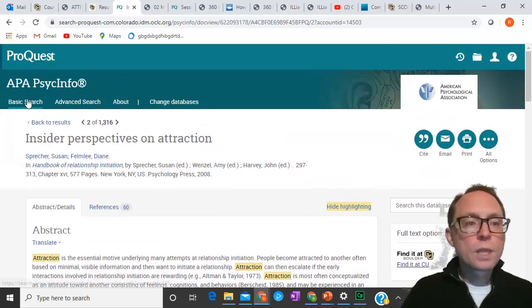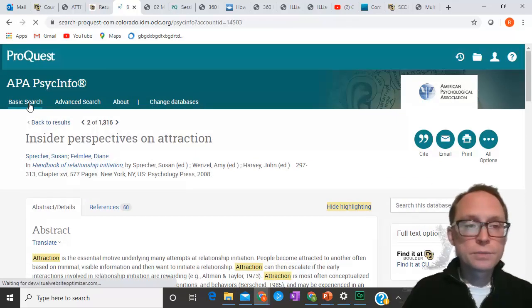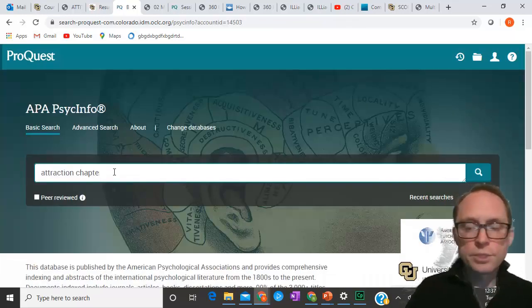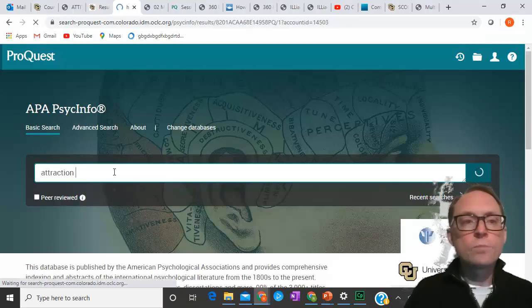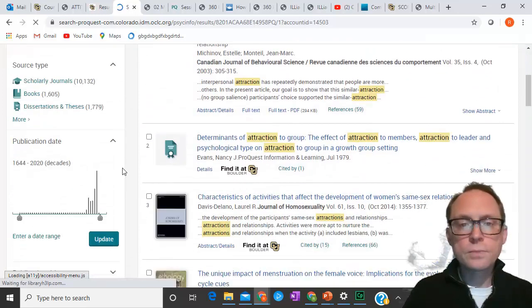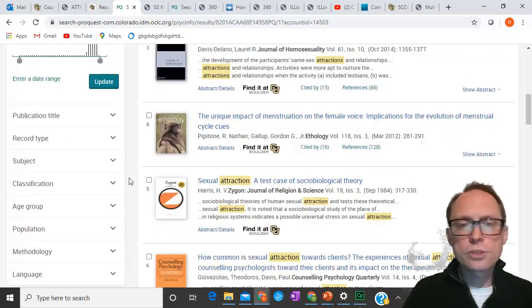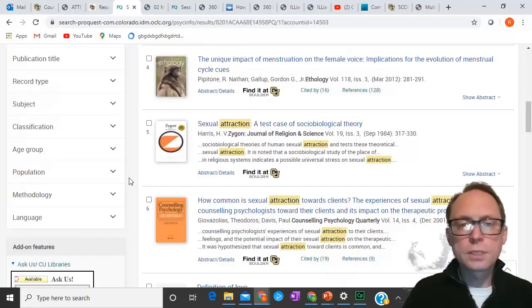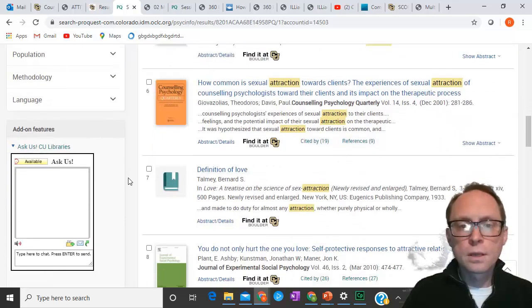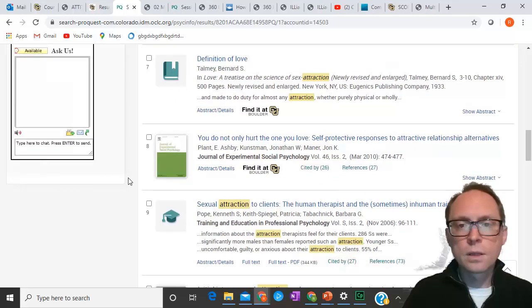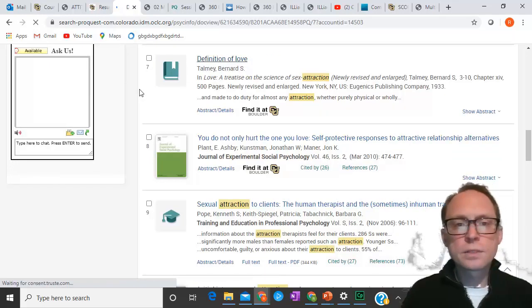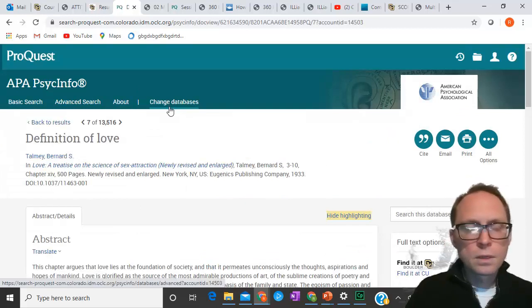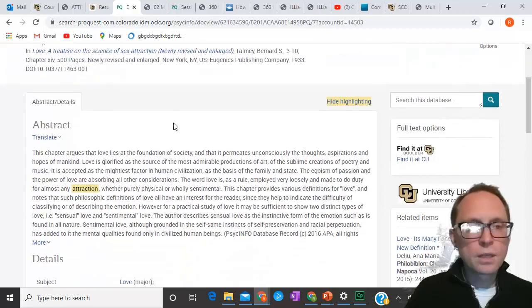Now, the last one we're going to talk about is just a book by itself. So let's go back to a basic one. I'll just do attraction by itself. And I'm sure we're going to be able to find some book that somebody's written about attraction. So it's a journal. Interesting. Okay, so definition of love. Let's see what this is. Oh, so this is in another book.